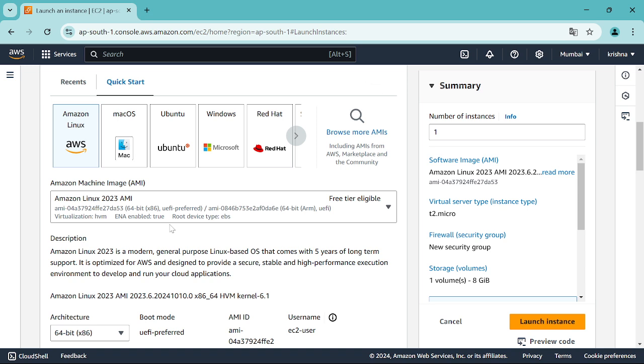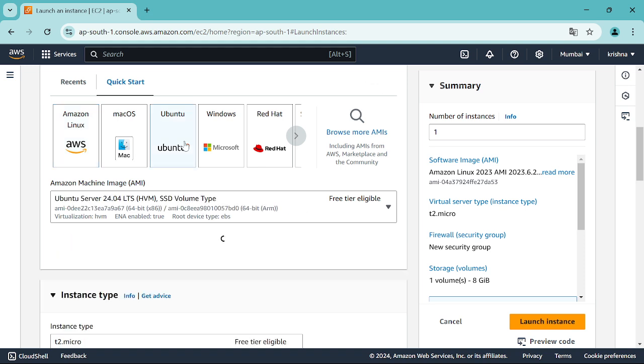We have only three different operating systems. One is Microsoft Windows, the other one is Linux. Linux has many flavors, and even Microsoft has many versions, right? And we have Mac from Apple. All right, so I'm selecting Ubuntu, which is a popular operating system flavor from Linux.